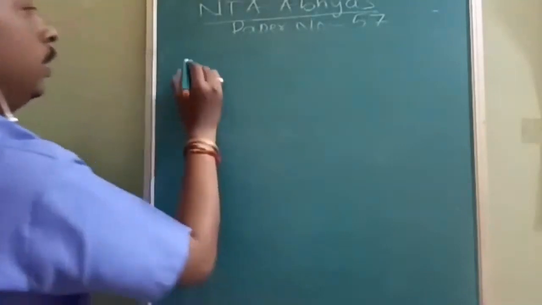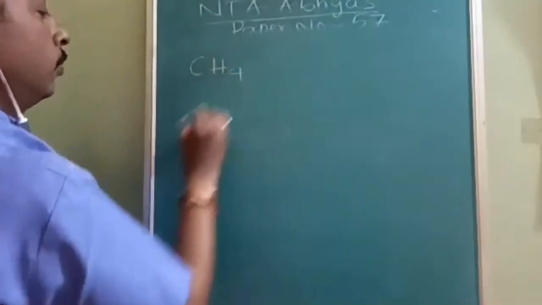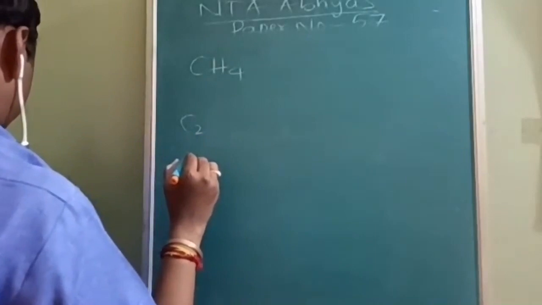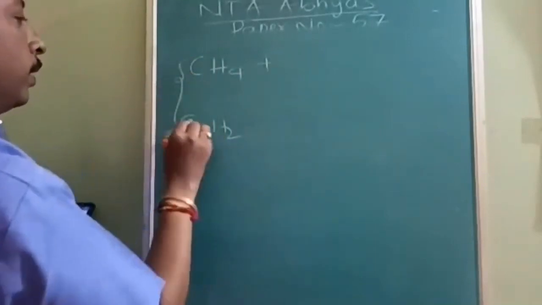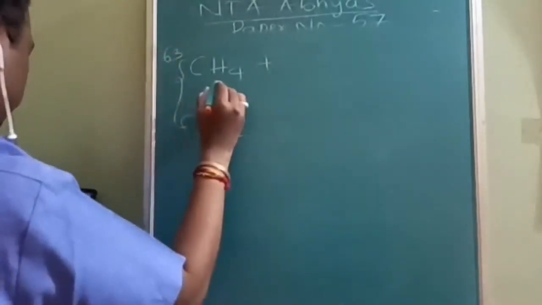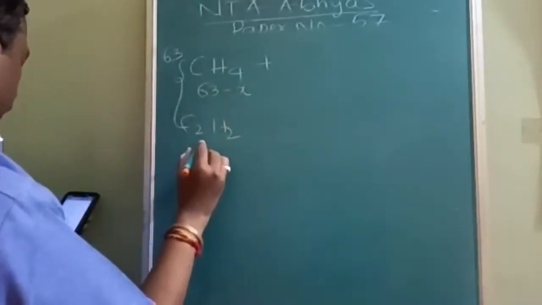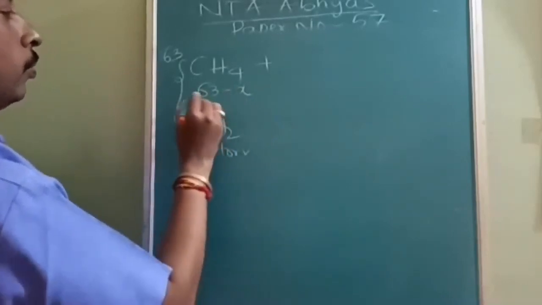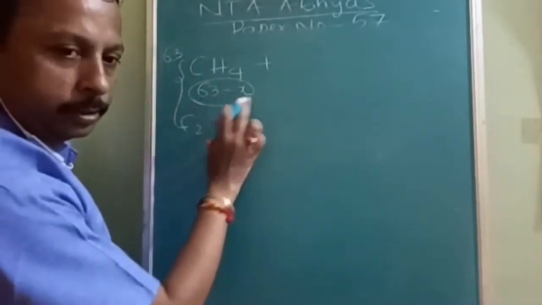Okay, question here: it is a two gas mixture. What is that gas mixture? CH4 and the second gas is C2H2. Let us do the total pressure. Initially it was 63. So let us take this as 63 minus X. So this pressure is going to be how much? X.